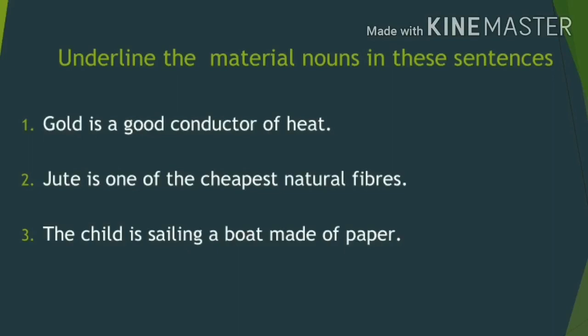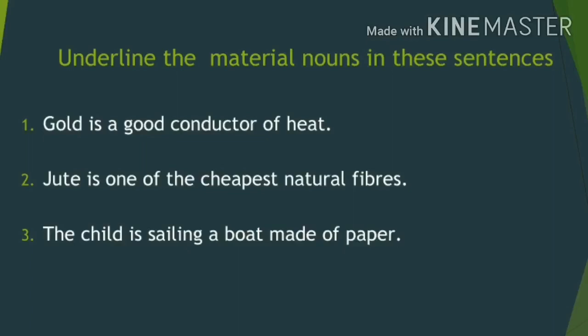What is the first sentence? Gold is a good conductor of heat. Which is a good conductor of heat? It is gold. Gold is a material we can make ornaments from. The answer is gold.